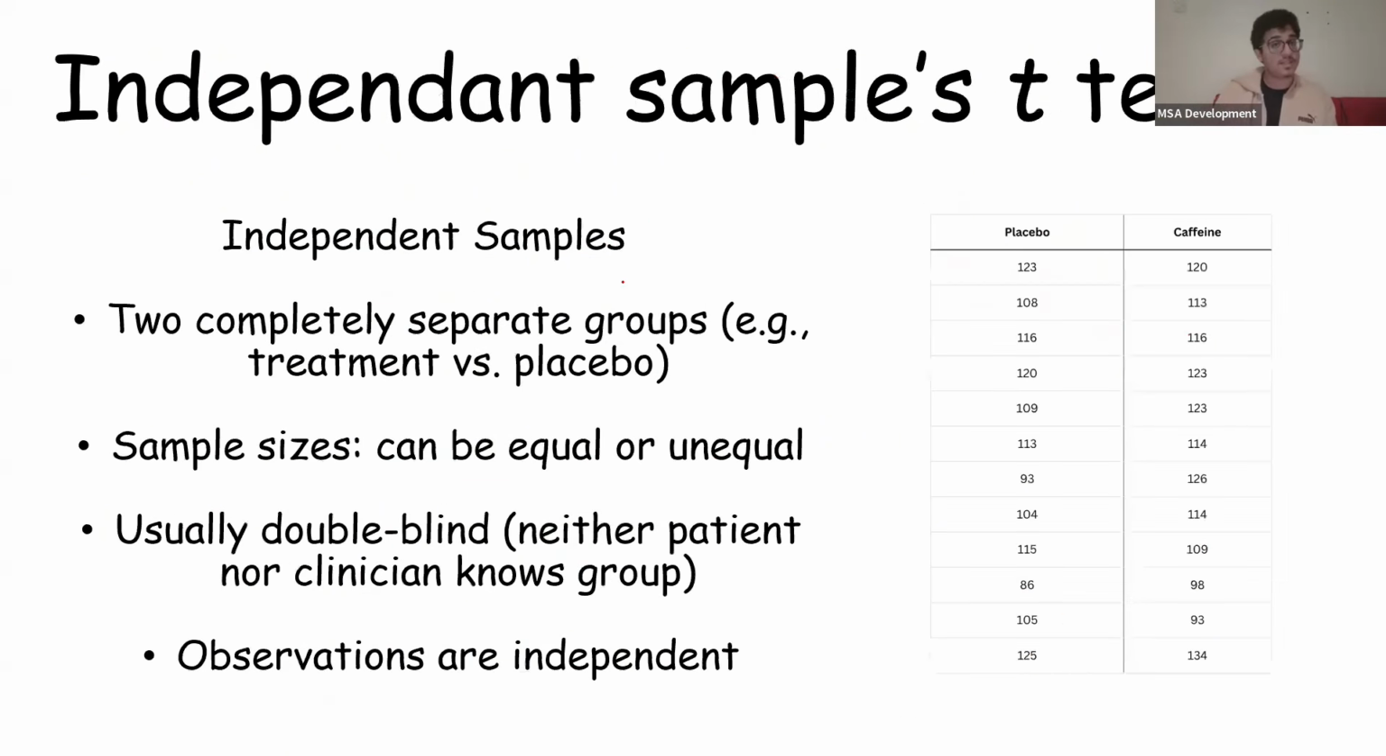Now, for independent samples t-tests, two completely separate groups, two completely different people. We give one person the placebo, we give the other person the treatment, okay? Now, the sample sizes can be equal or unequal, and usually this is double blind, and neither the patient nor the clinician knows who's taking what drug, okay? And the observations are independent from each other. So one person taking the drug doesn't affect someone who's not taking the drug, for example, okay? They're all independent from each other.